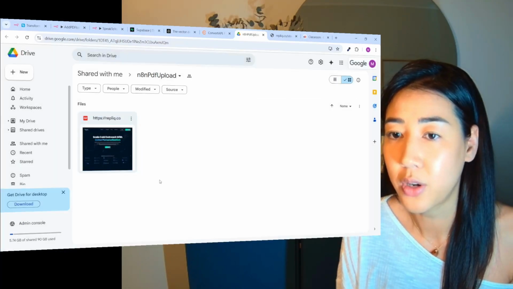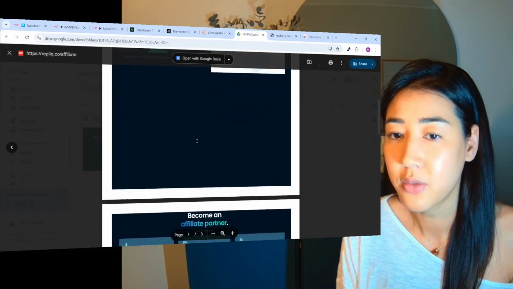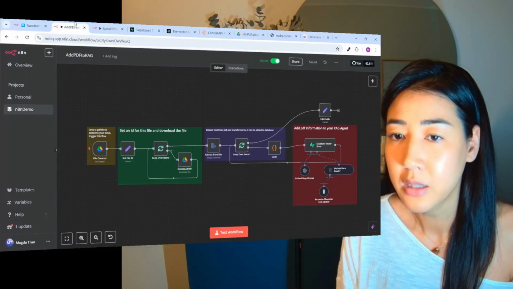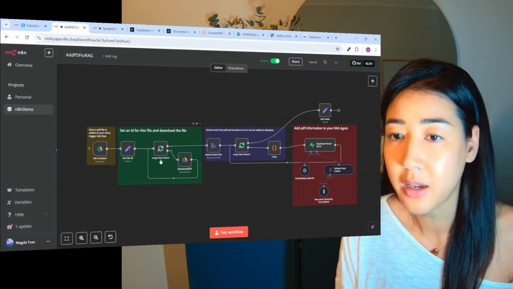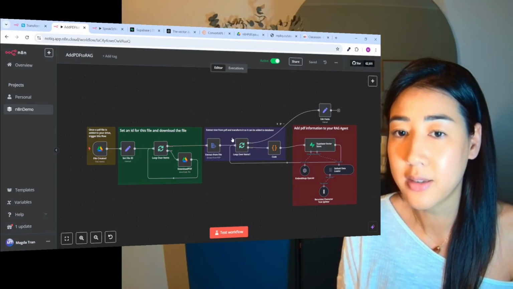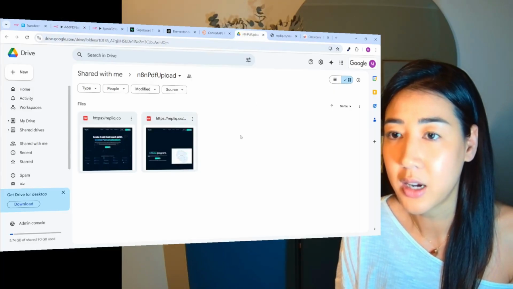And then it's going to filter out different pages that seem relevant for our purpose. But basically, when you have the PDF, then it's going to set IDs for the files and download the files, and then it's going to extract the text from the PDF and transform it so that it can be added in the vector database. So let's just check here.